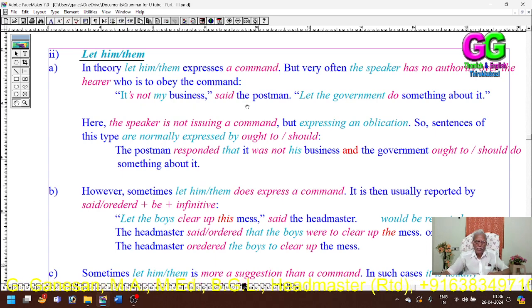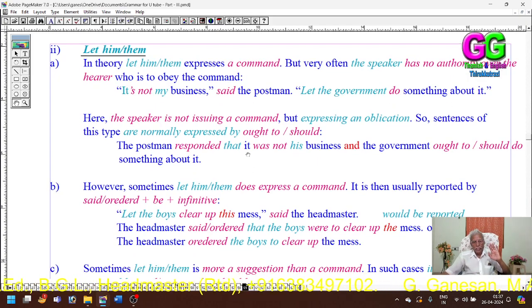"It is not my business," said the postman. "Let the government do something about it." The postman responded or said that it was not his business, and the government should do or ought to do something about it.